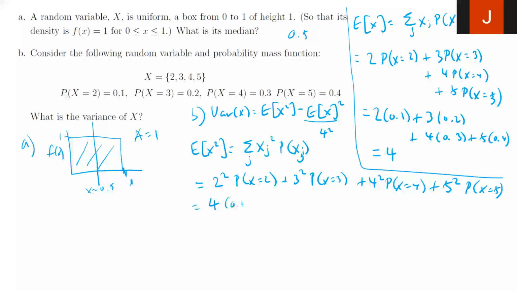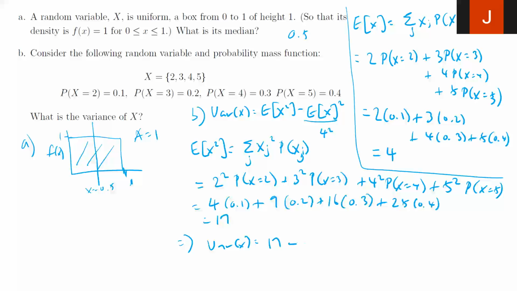4 times 0.1 plus 9 times 0.2 plus 16 times 0.3 plus 25 times 0.4. This ends up being 17. So therefore, the variance of x has to be 17 minus 4 squared, which is 1, because 4 squared is 16.